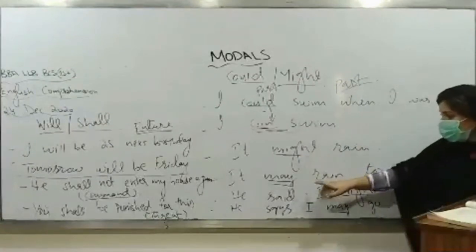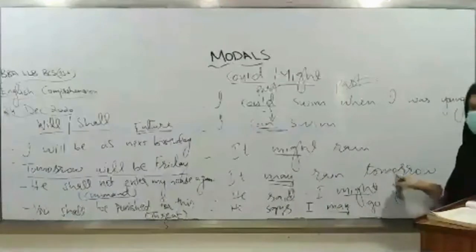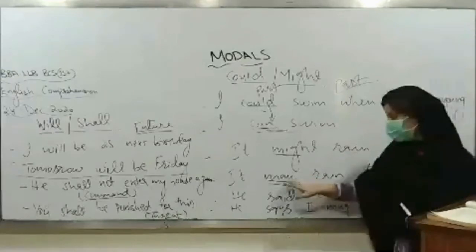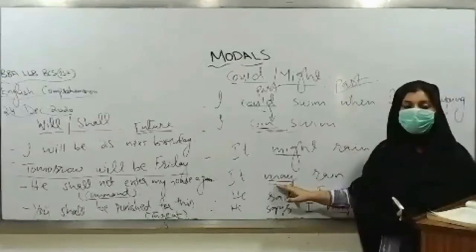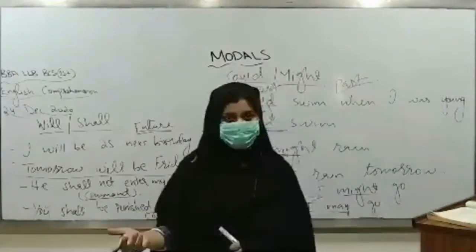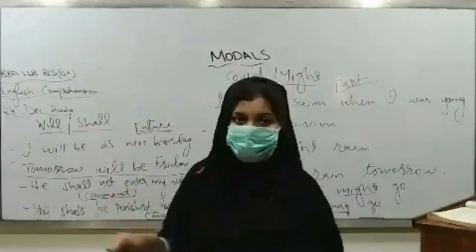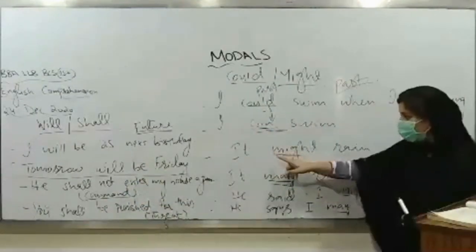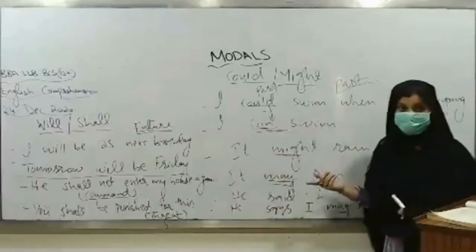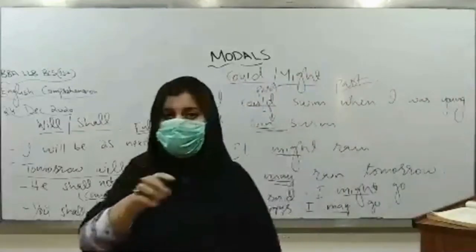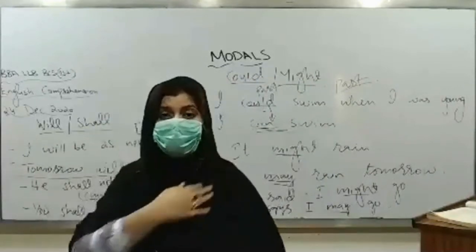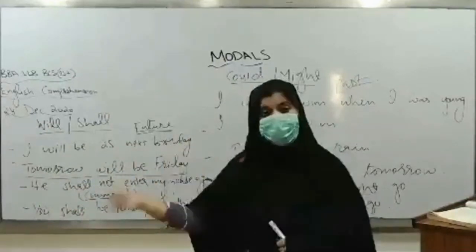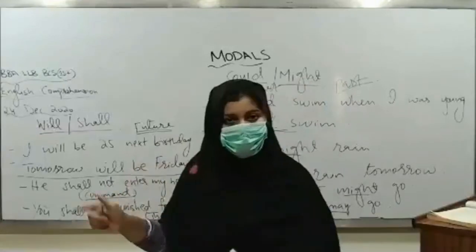Now here, if you compare with the second sentence, it may rain tomorrow, जो कि हमने पहले बात की है. It may rain tomorrow. You are expressing possibility with the use of may. आप present में possibility को express कर रहे हैं कि कल बारिश हो सकती है. But if you are expressing this possibility related to past, तो फिर आप क्या use करेंगे? Might. It might rain. बारिश हो सकती थी, right? So when you are expressing any possibility or any permission with respect to past, अगर आप उसी permission और उसी possibility की past में बात कर रहे हैं तो there you will use it with might.